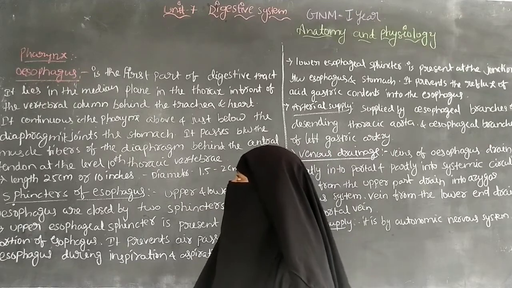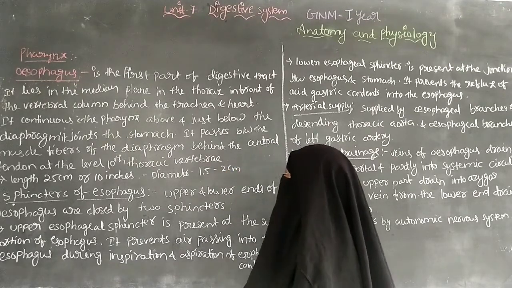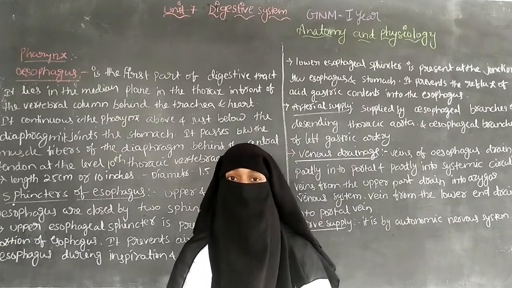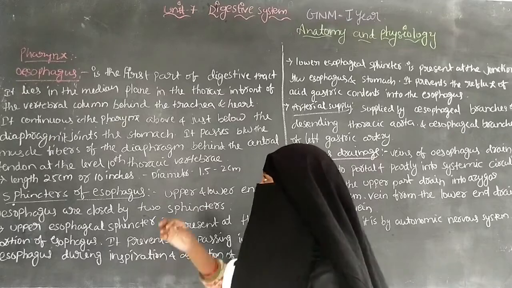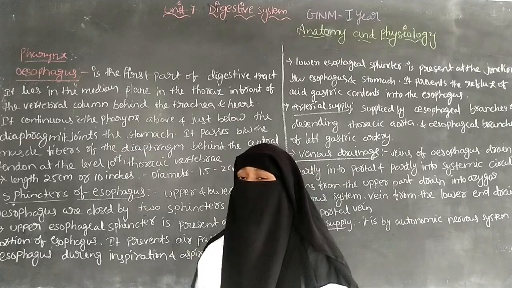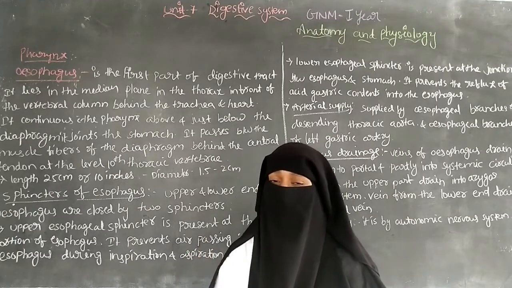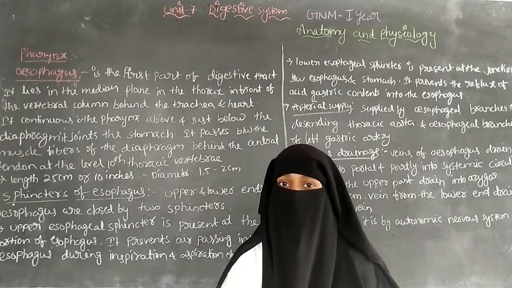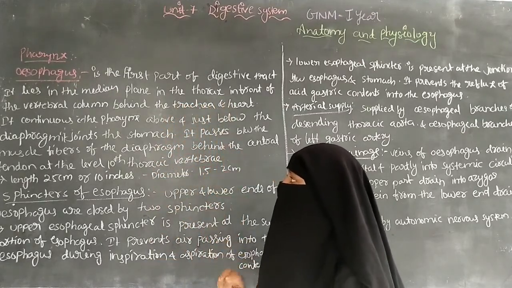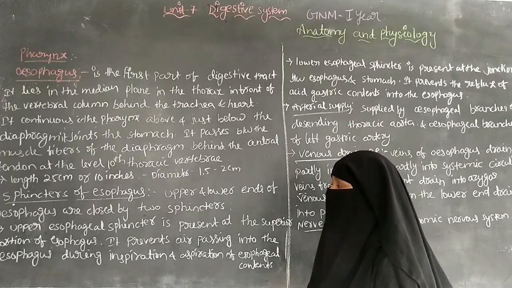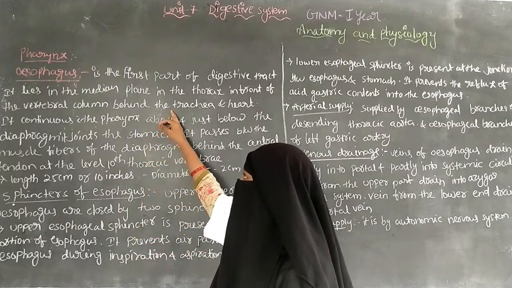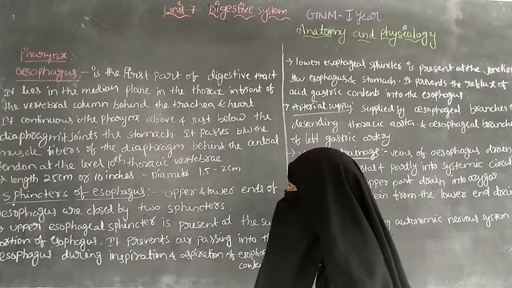It lies in the median plane of the thorax, in front of the vertebral column and behind the trachea and the heart.